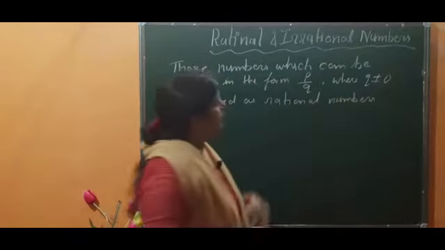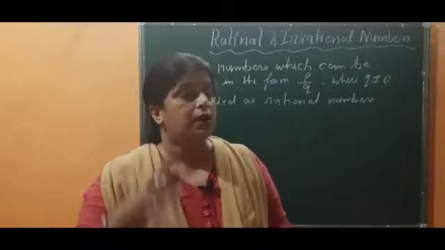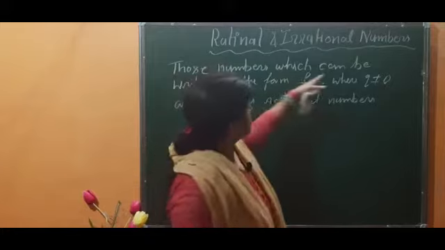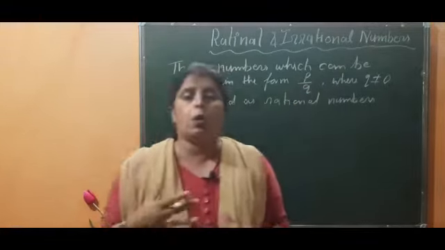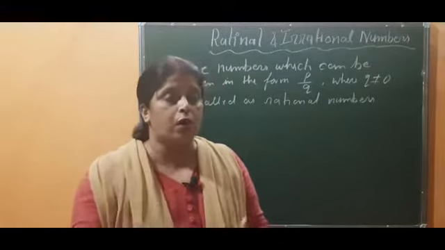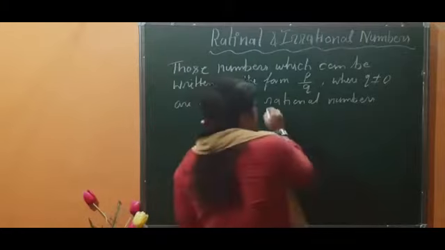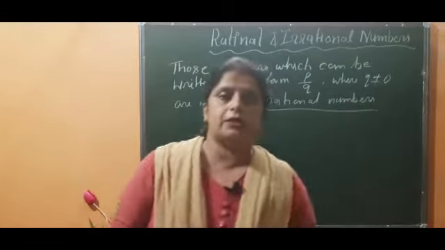With the help of this definition, you may understand the definition of irrational numbers. I will explain it later also: those numbers which cannot be written in the form p by q are called irrational numbers. If you want, you may note this down also. Here I have written only about rational numbers because I am going to clarify the concept of rational numbers first, then I will start irrational numbers.